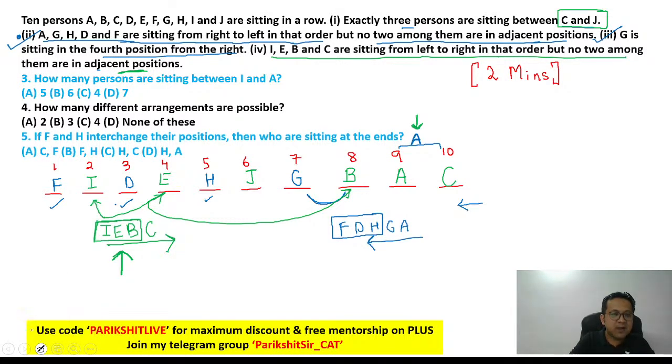First question: how many people are sitting between I and A? A is at number 9, and I is at number 2. So how many people in between? 6 people, right? I is at 2. A is at 9. 6 people in between. Answer is option B.